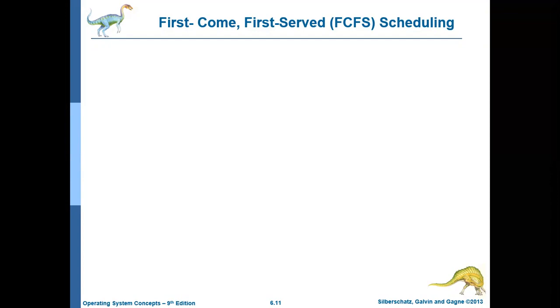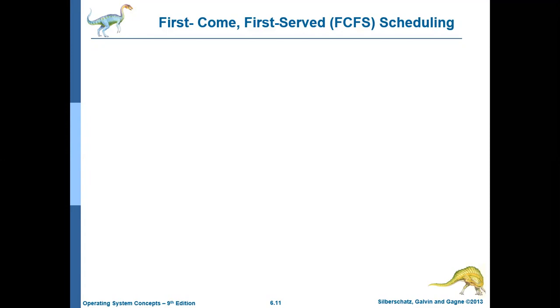So in the last class we discussed the basics of CPU scheduling: why we should go for CPU scheduling, or why the operating system should do CPU scheduling, and what the parameters are to measure the performance of various CPU scheduling algorithms. These are the things we discussed in the last class.